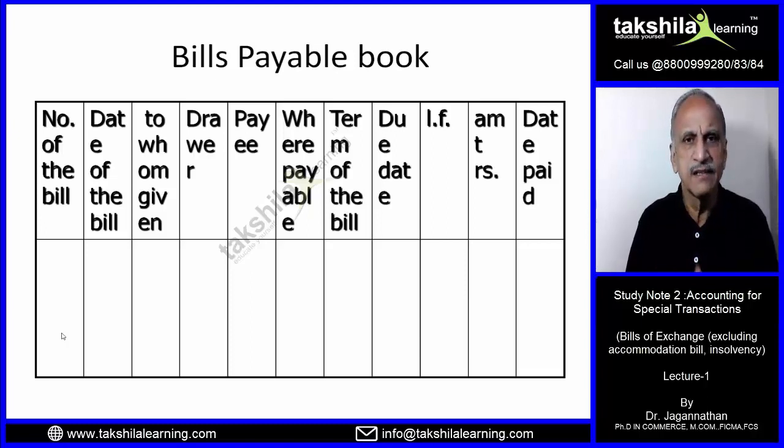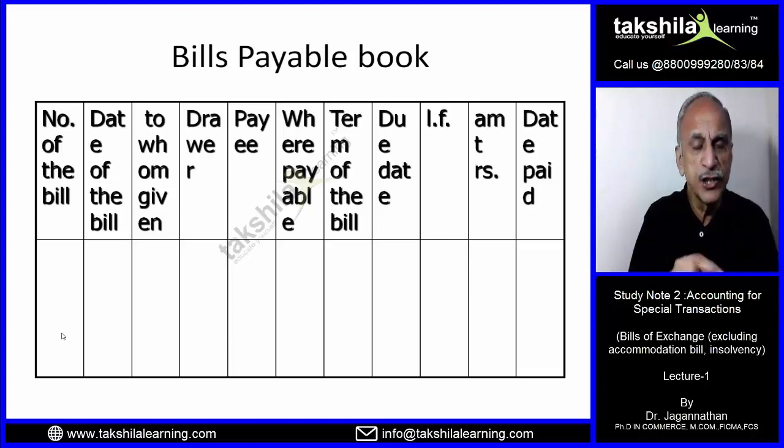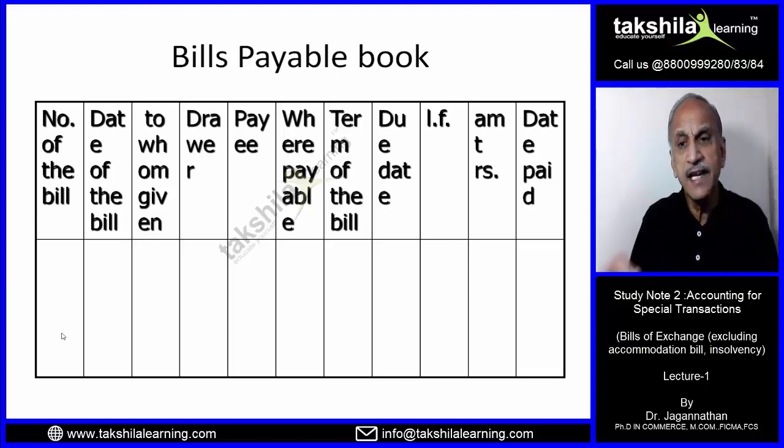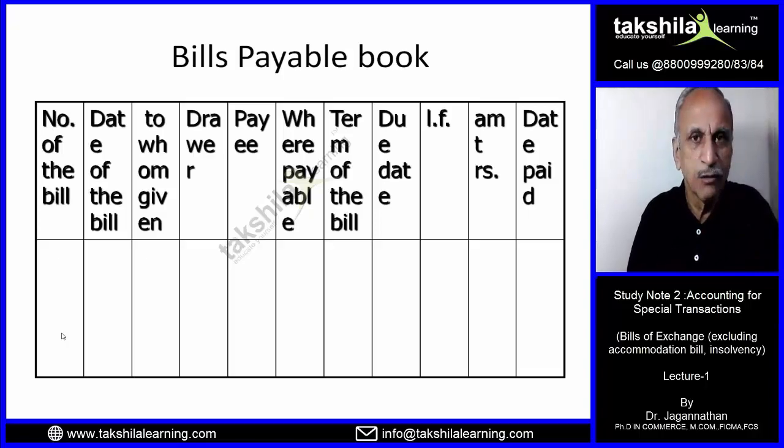Term of the bill, like the receivable book. Due date. What is the due date plus 3 days? Ledger folio. The person to whom I have given the bill becomes the creditor, so I will debit his account. So his ledger folio, amount in rupees, and date paid. Whenever you make the payment, first is the date issued, date of the bill, and then the date paid. These are 3 dates: date of the bill, due date, and date actually paid. You can pay earlier also. You can pay late also. That we will see. If you pay earlier, you get a rebate. If you pay late, you might have to pay interest on all this. Alright.